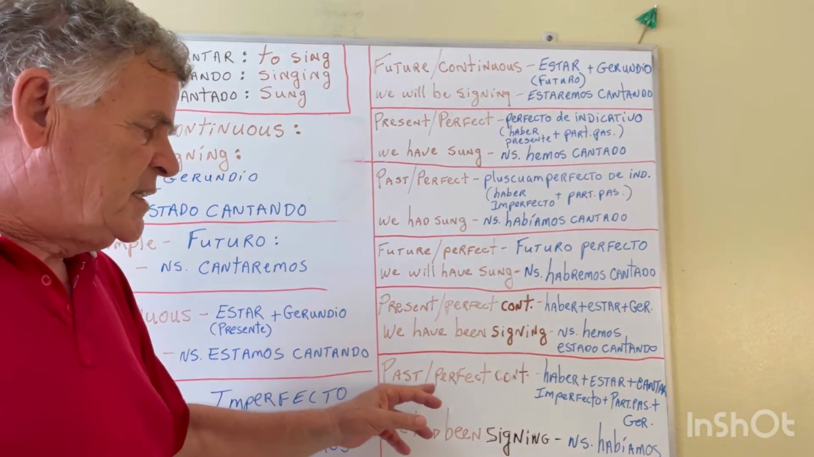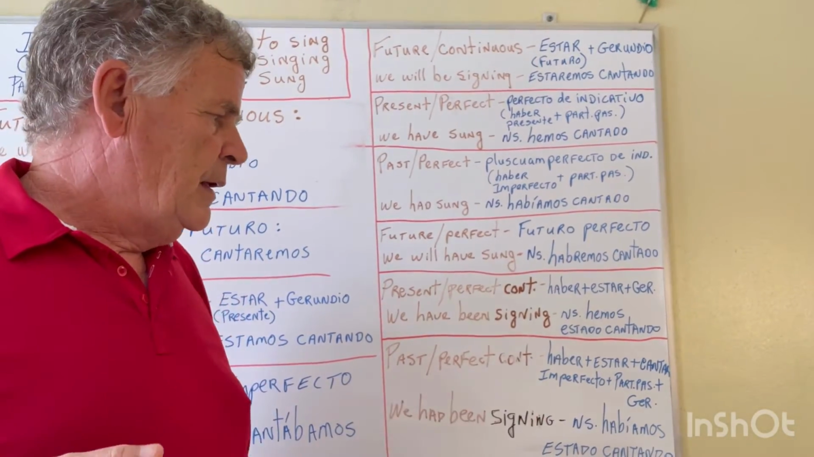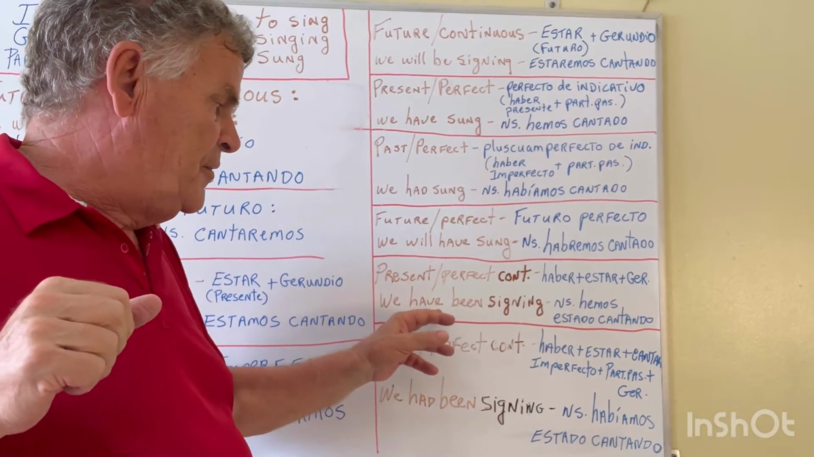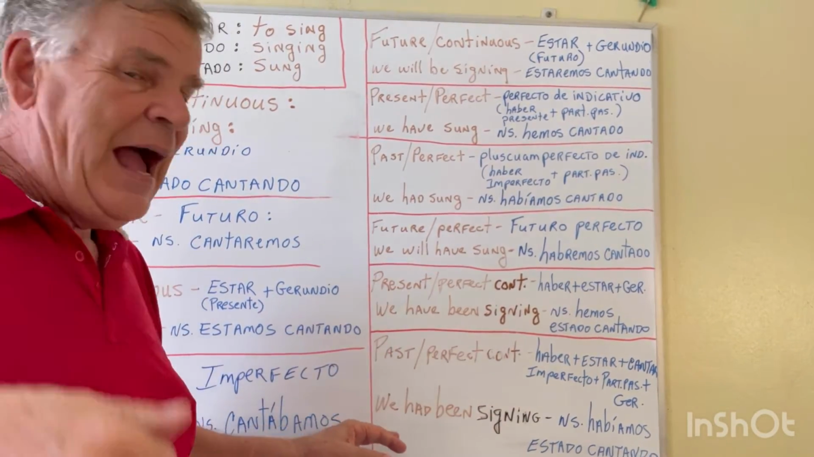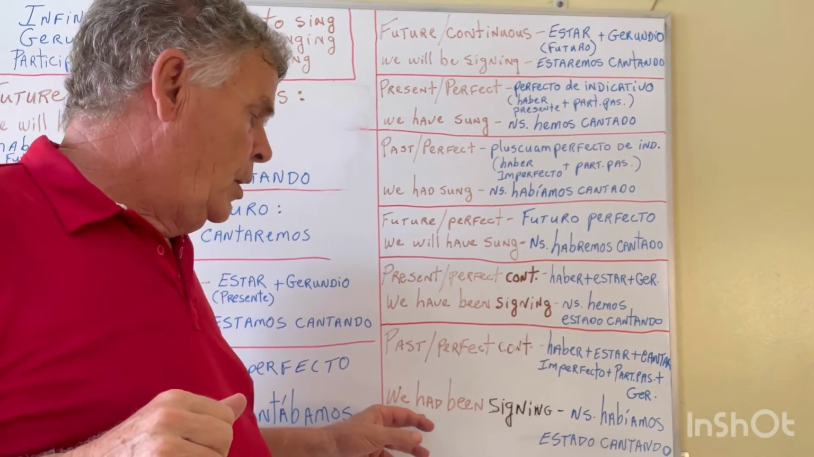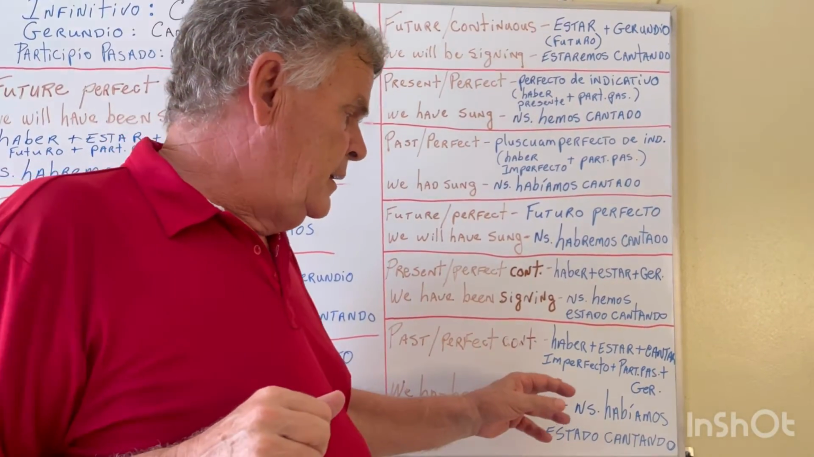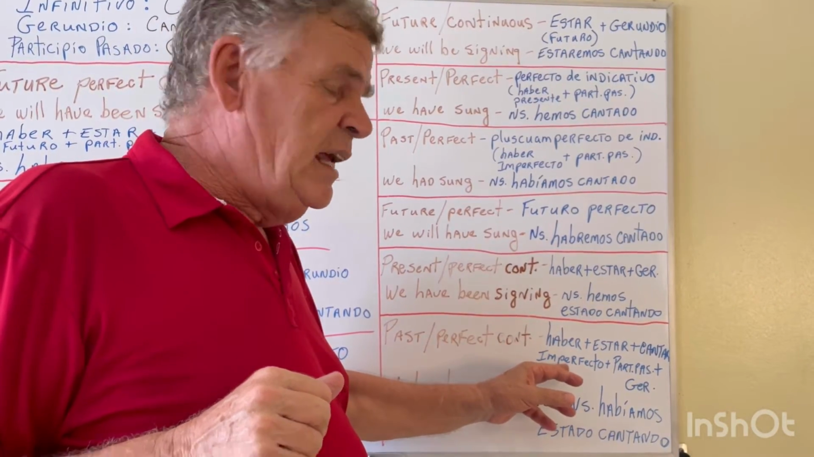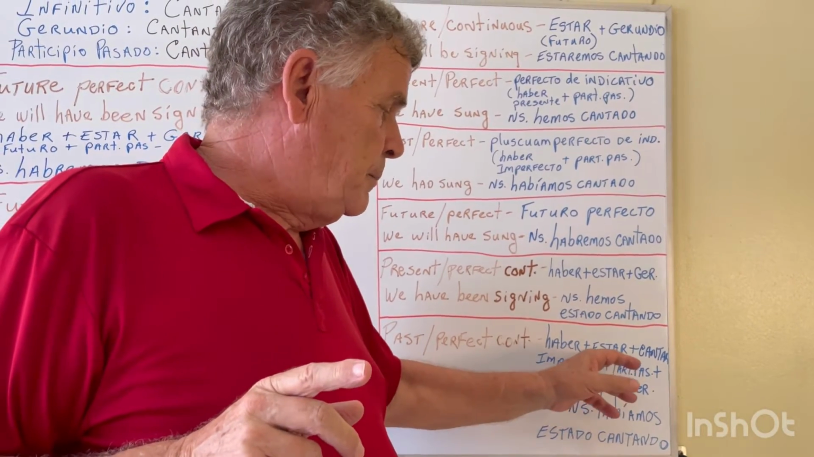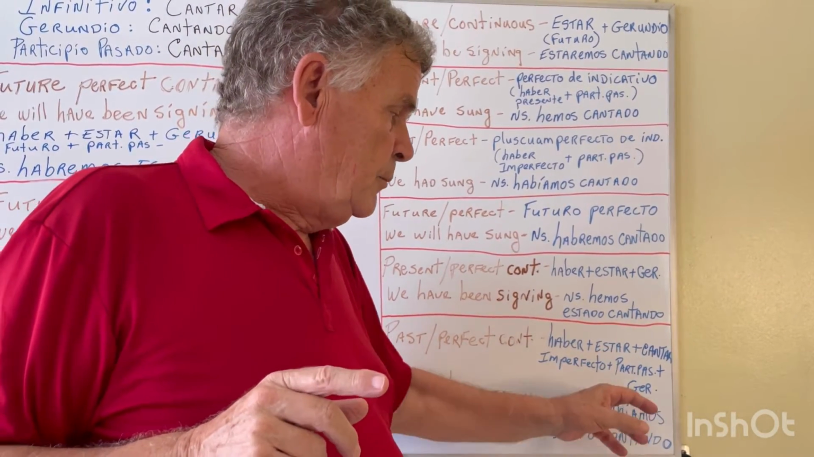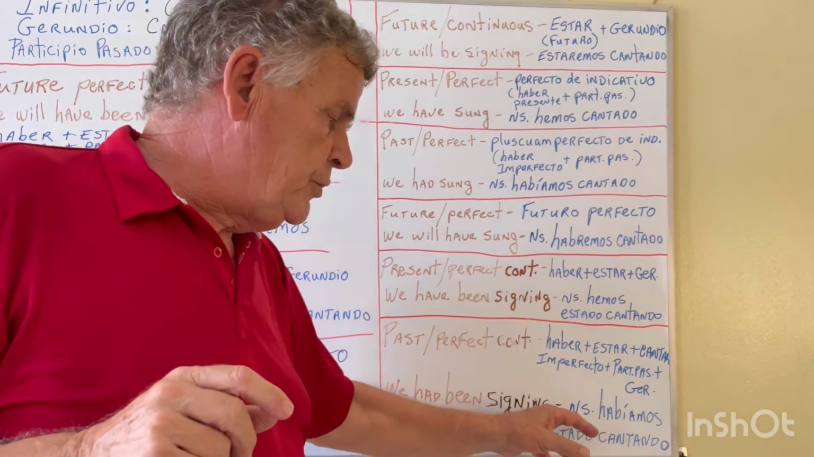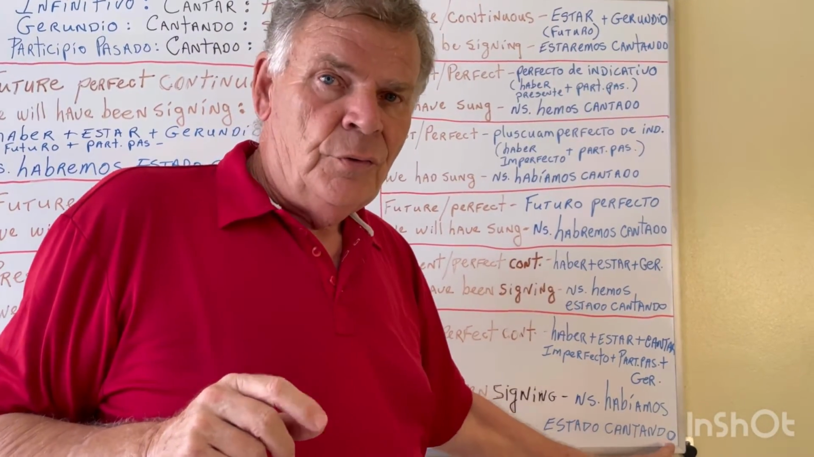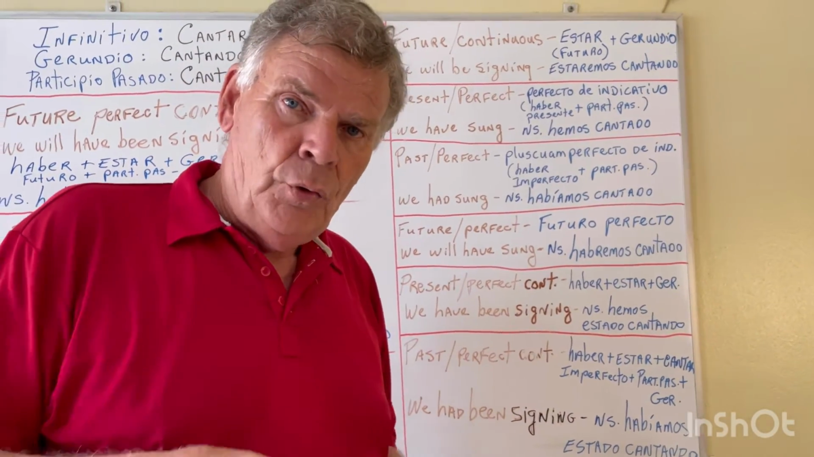Now we have the past perfect continuous. We had been singing, not we have been singing, which is the present, but we had been singing. So we use again the auxiliary haber, but this time we use the imperfect tense, plus the past participle of estar, plus the gerund of cantar. So nosotros habíamos estado cantando. Nosotros habíamos estado cantando.